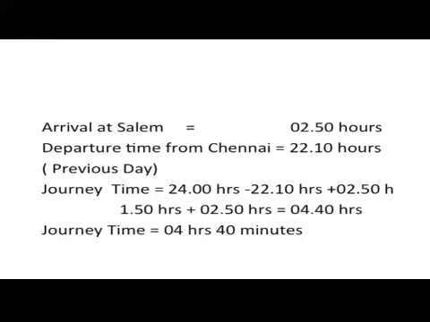Therefore, the journey time is equal to 24 hours minus 22:10 hours plus 2:50 hours, which is equal to 1:50 plus 2:50, that is equal to 4:40. Therefore, the journey time will be 4 hours 40 minutes.